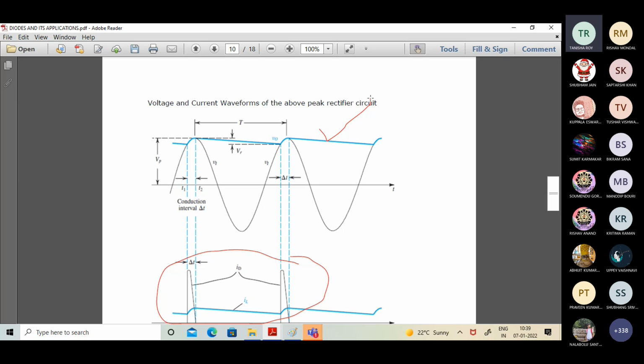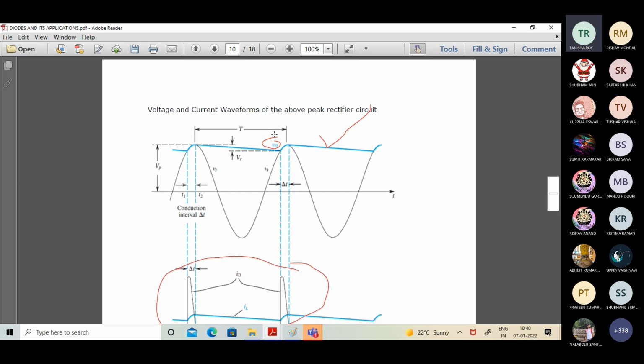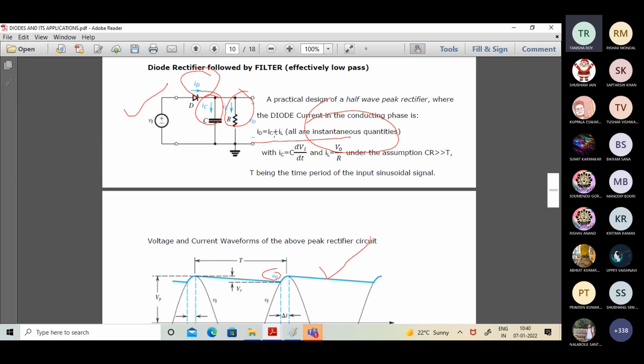Vi is this black colored line, the sinusoidal information, and the blue colored outcome is indicating the output voltage, mentioned here as V0. Now what is V0? V0 is the potential that we are observing across the load resistance R.